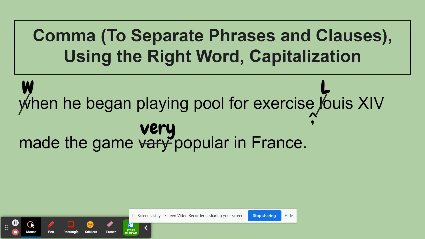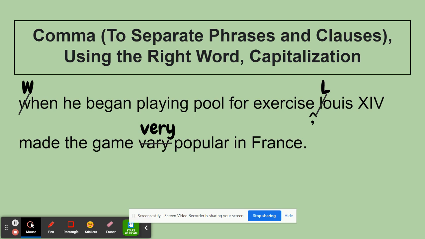And this is awesome because this example shows us cause and effect, which is one of the primary reasons that we like to have complex sentences, or sentences with an independent clause and a dependent clause. The independent clause shows us the effect. The dependent clause shows us the cause. "When he began playing pool for exercise." So that's what causes what happens in the next part. "When he began playing pool for exercise, Louis XIV made the game very popular in France."